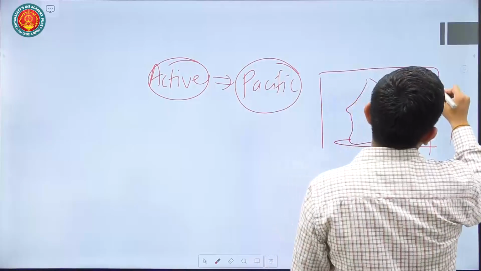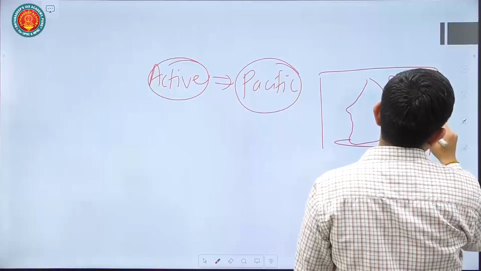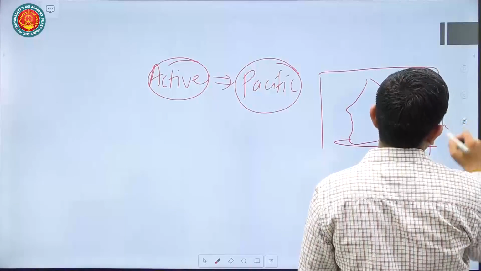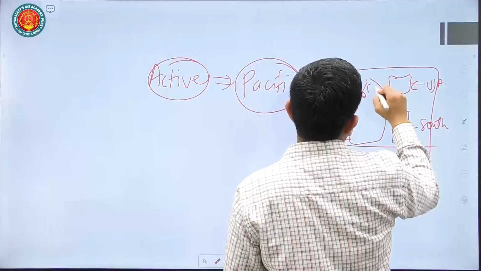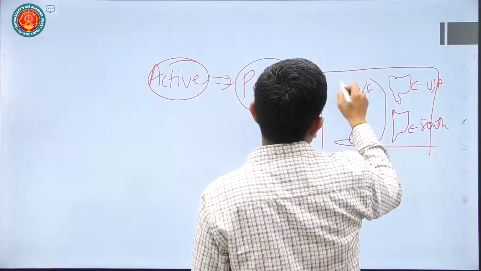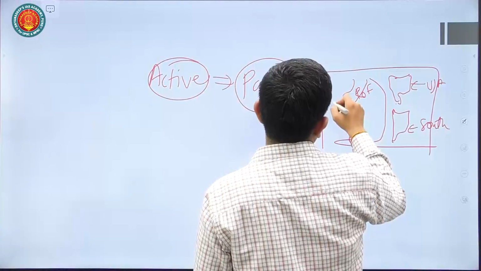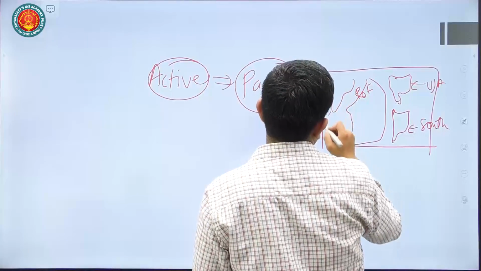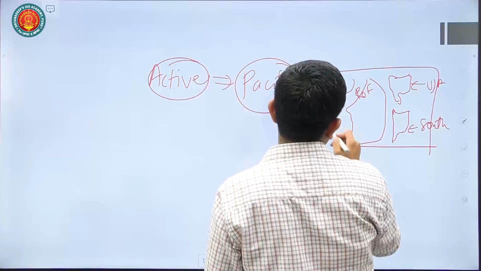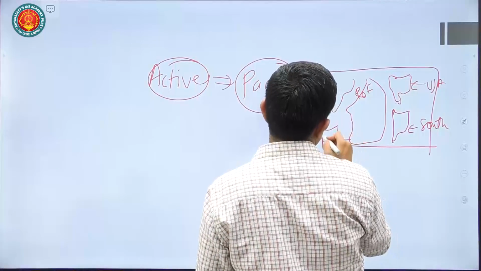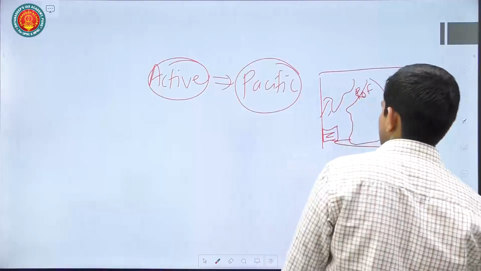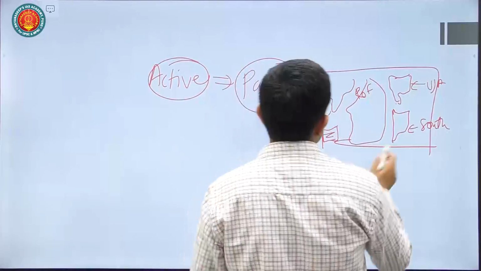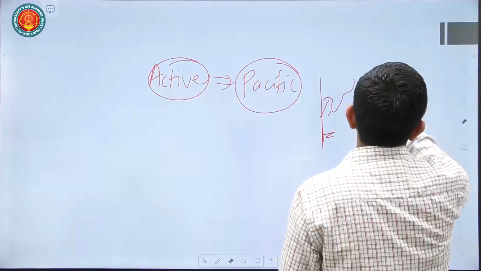I'm not taking too much time, but you can practice drawing South America like this. Then this is the Ring of Fire. This is China here, and here will be Australia. So likewise, this kind of thing you can mention as a part of your presentation.